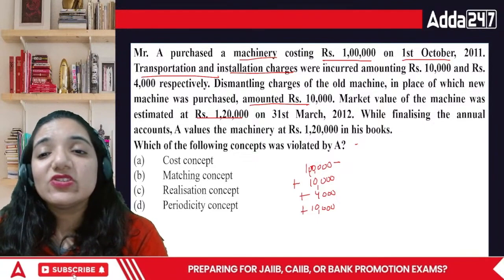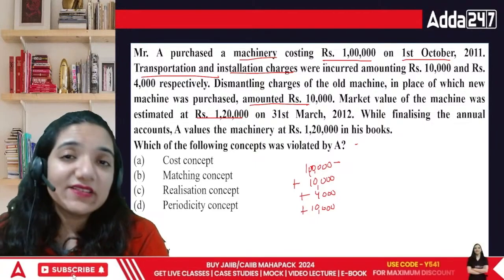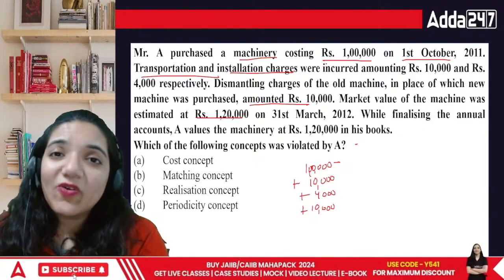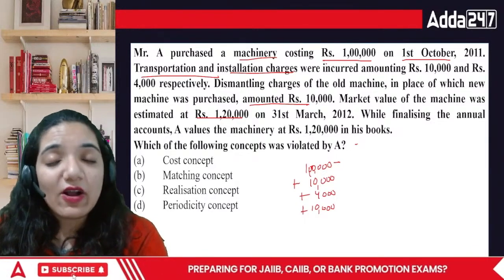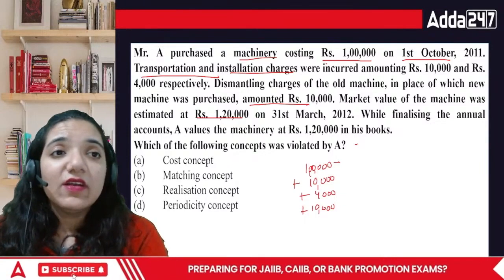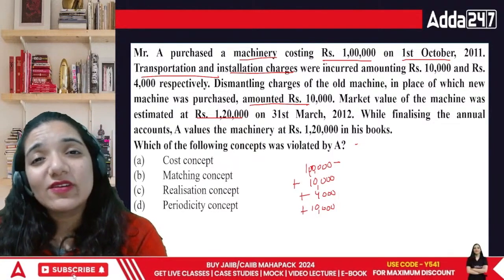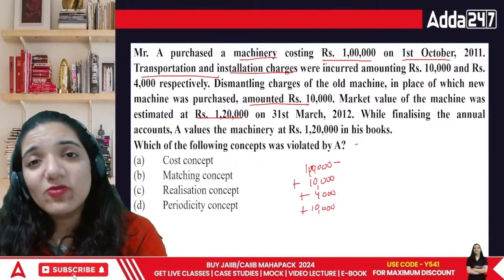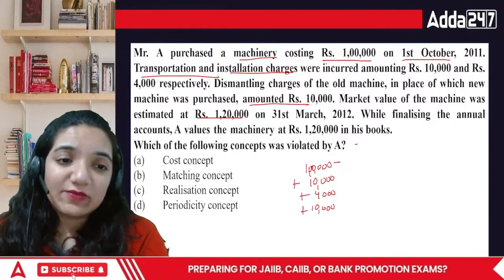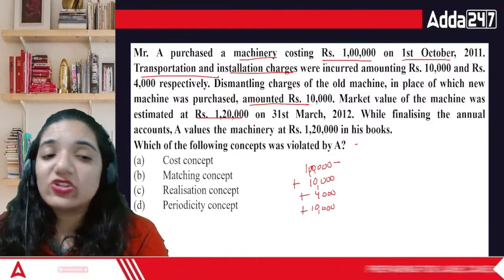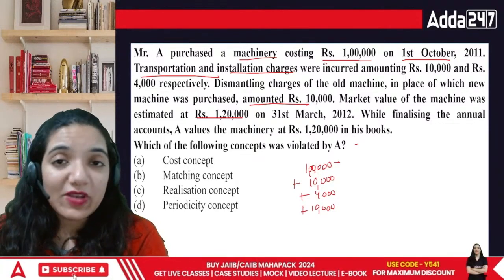So in this case, we're just trying to find out, while finalizing, whether we should record things at market value. Market value changes every single day. If the accountant is engaged in this work, he will be tired. He'll be like, what is happening, sir? How can I record only these things? So what do we do? There's a violation of which concept? Cost concept, matching concept, realization, or periodicity.